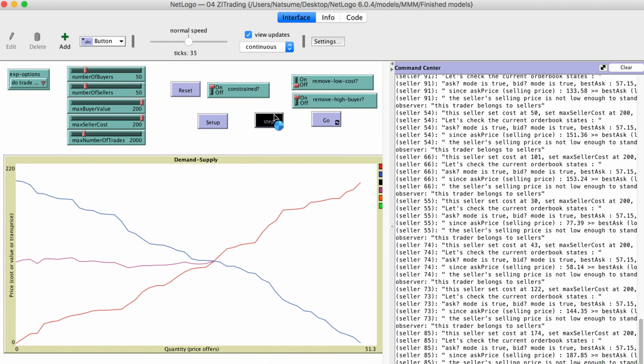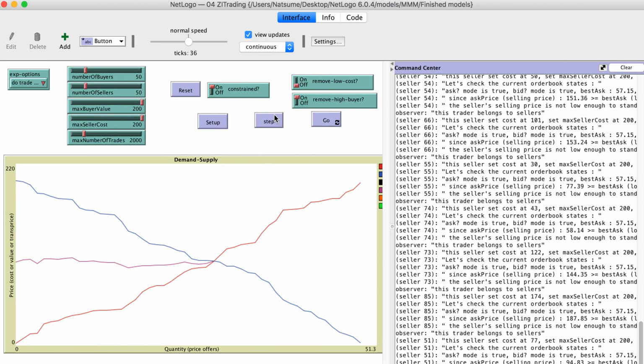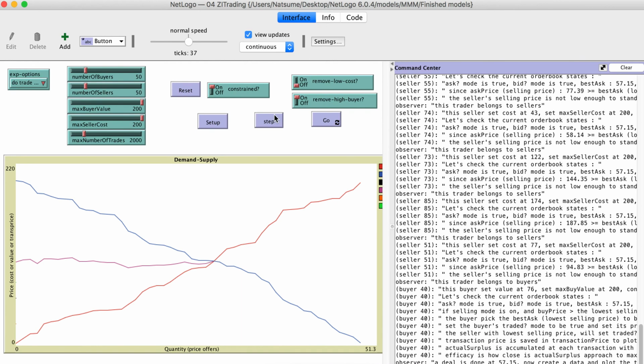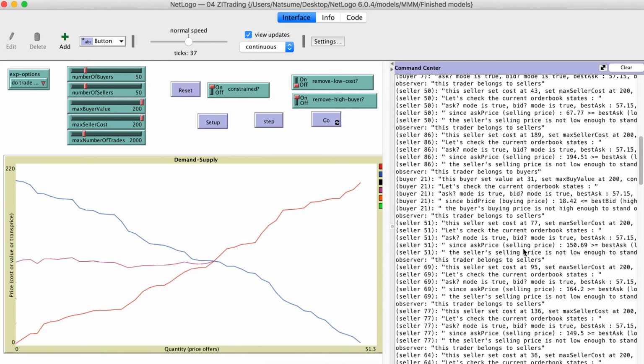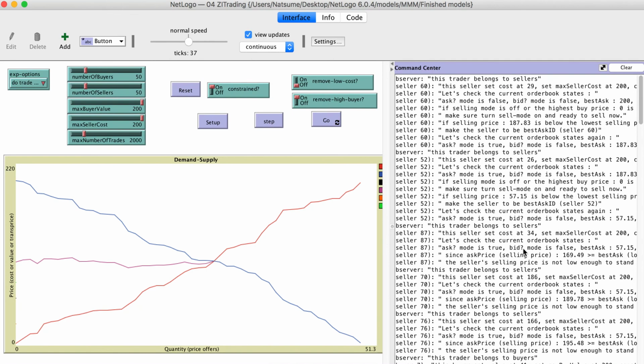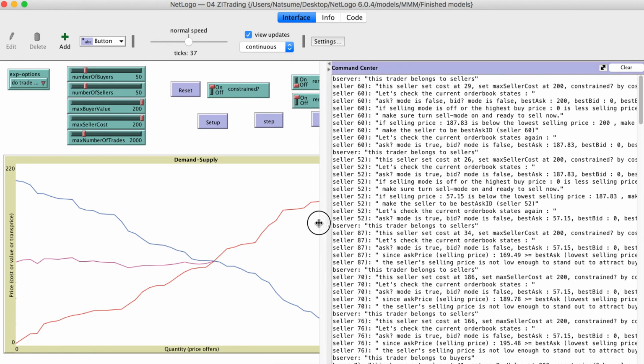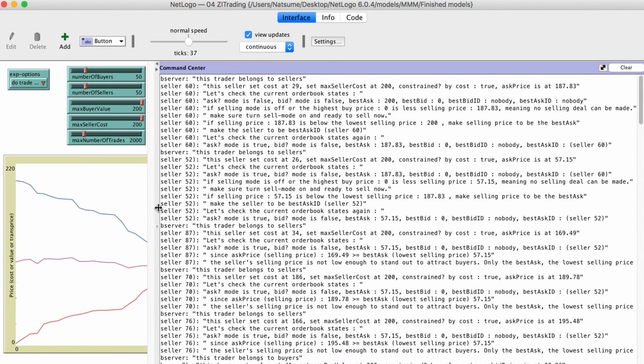And if a deal is made, it's supposed to say something different, I think. Okay, now the deal is made. See, the deal is done at this price. So it takes a long time for the first deal to be made, or for any deal to be made, maybe. Let's have a look how that is done, how the deal is made, okay?